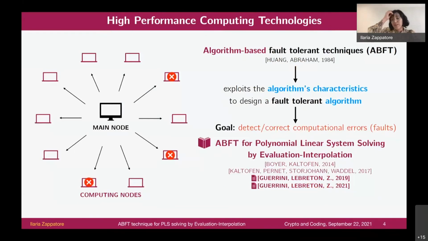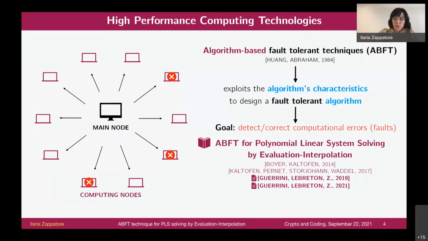In particular, we apply this technique for the resolution of systems of linear equations with polynomial coefficients, and specifically to the classical evaluation interpolation technique. Why do we choose this technique? Basically because it can be easily parallelized to this distributed scenario, and also because we can adapt some decoding techniques of important error correcting codes in this kind of algorithm.